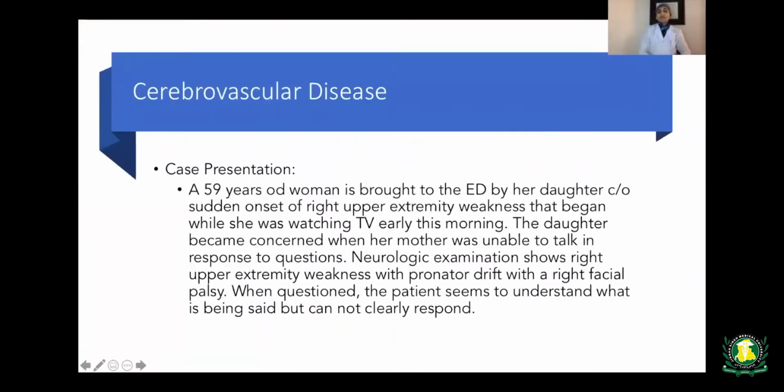A 59-year-old female is brought to the emergency room by her daughter complaining of sudden onset of right upper extremity weakness that began while she was watching TV early this morning. The daughter became concerned when her mother was unable to talk in response to questions. Neurologic exam shows right upper extremity weakness with pronator drift with a right facial palsy. When questioned, the patient seems to understand what is being said, but she cannot clearly respond.